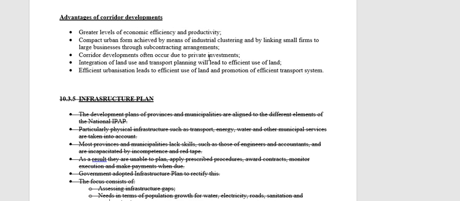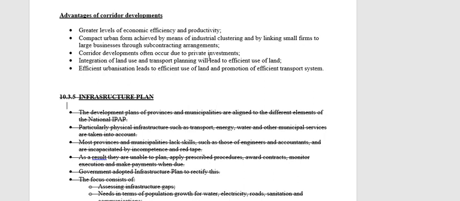The advantages of corridor developments, okay? Obviously greater levels of efficiency and productivity. If we have industrial development, we produce more, we have the infrastructure, things happen more efficiently. Okay, we can be more productive. It leads to economic growth, right?